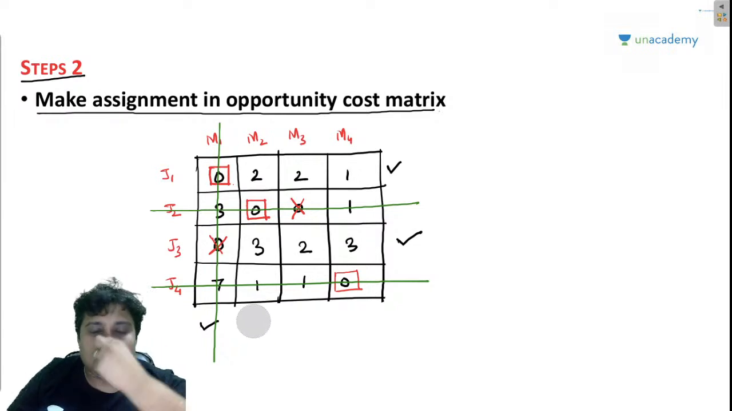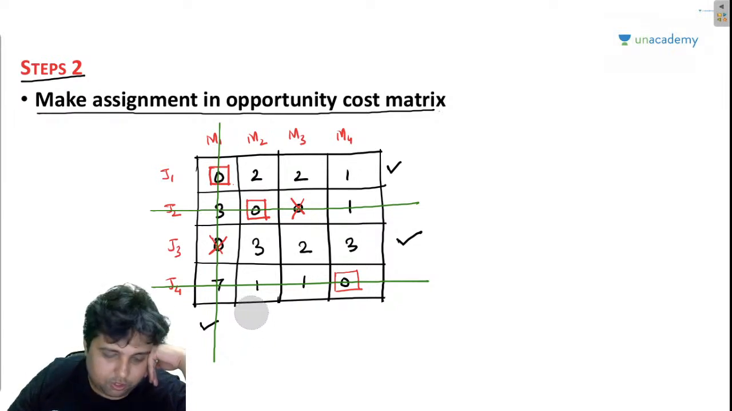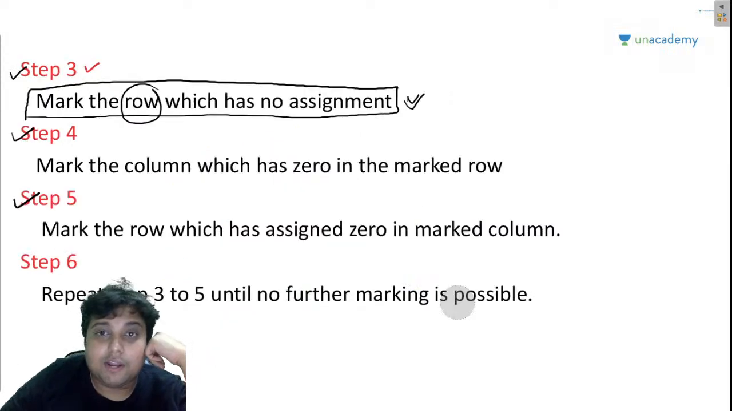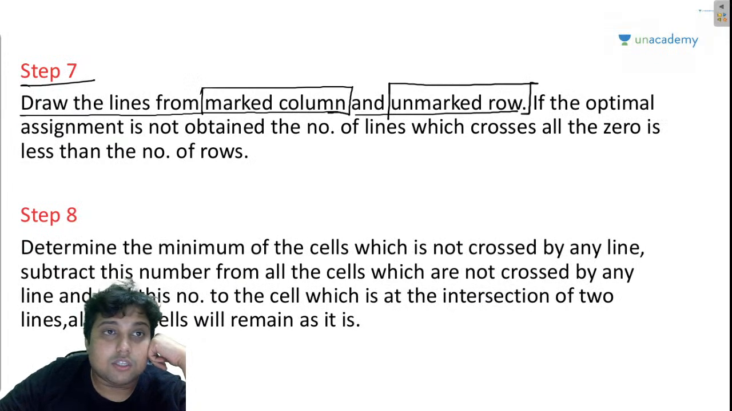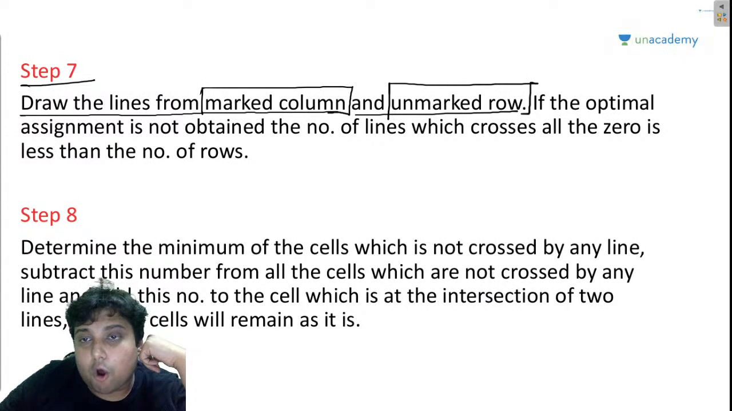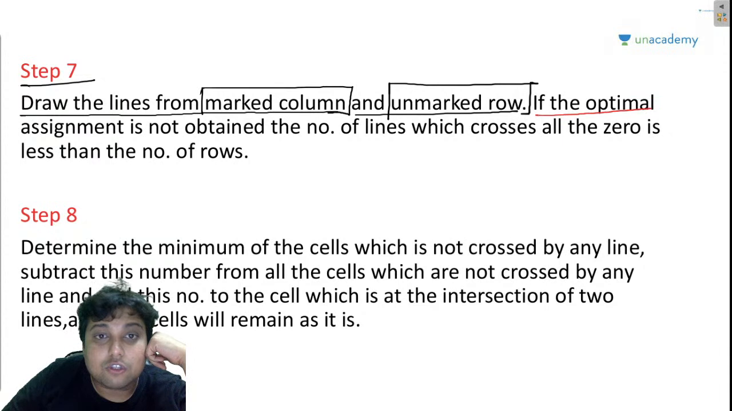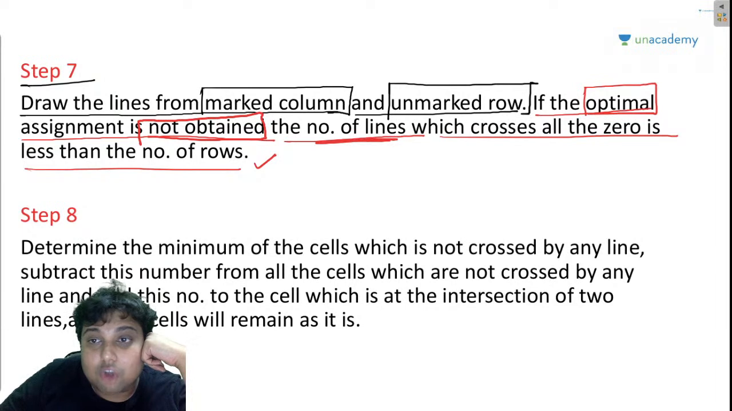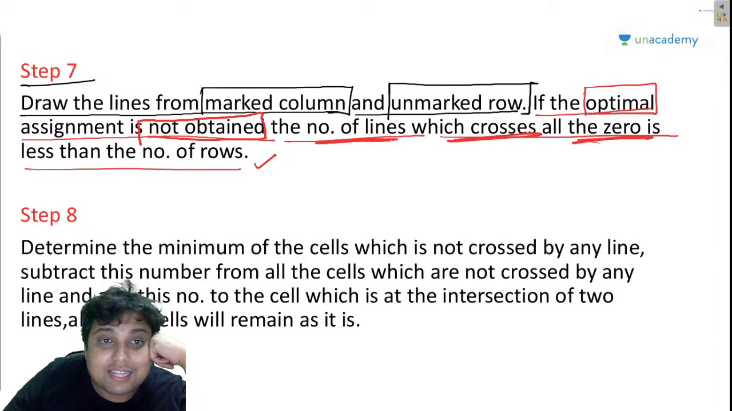So, all the zeros have been chopped off using the minimum number of lines, right? Now, let me read on to the next part of the seventh step. If optimal assignment is not obtained, the number of lines which cross all the zeros is less than the number of rows.